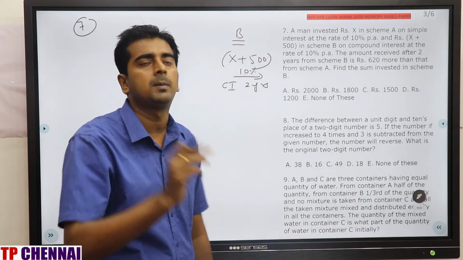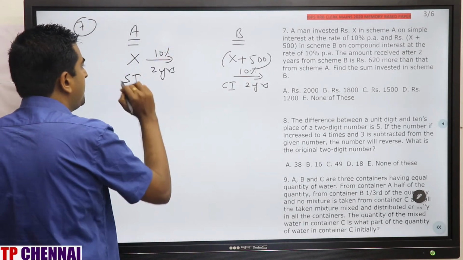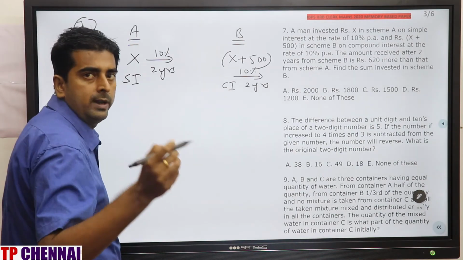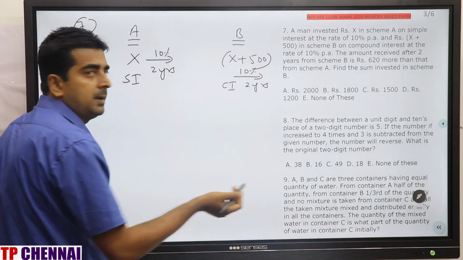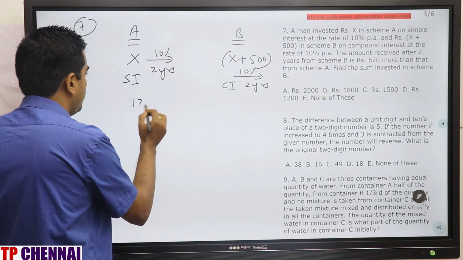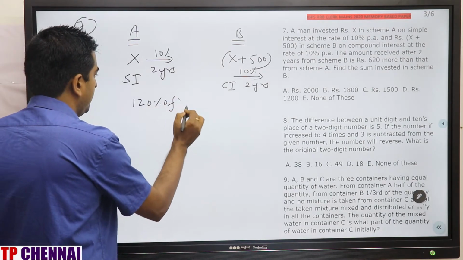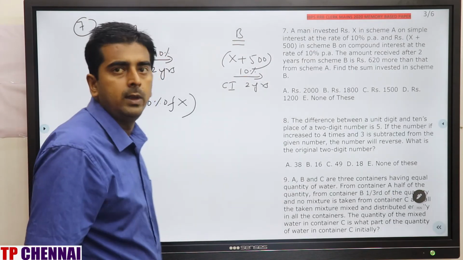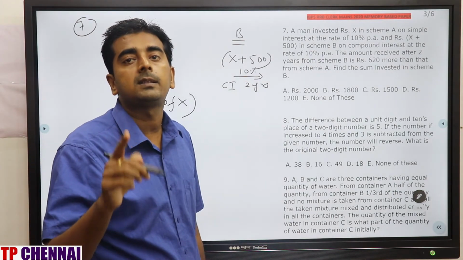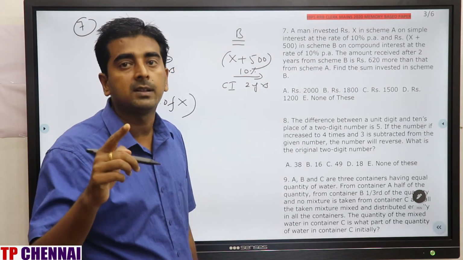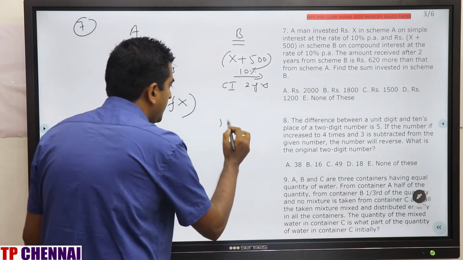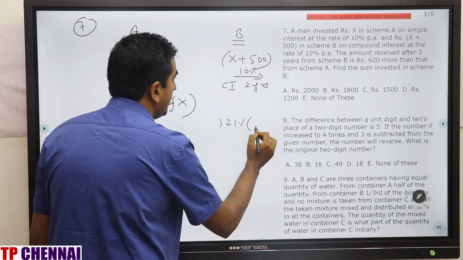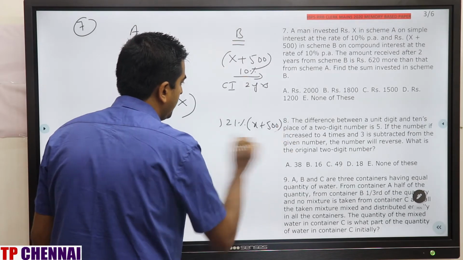Amount is nothing but principal plus interest. 10% per year, 2 years 20%, principal plus interest 100 plus 20, 120% of X. This is the amount here. Here 10%, 2 years successive percentage, 10 plus 10 plus 10 into 10 by 100, 21% plus 100. So this is 121% of X plus 500.